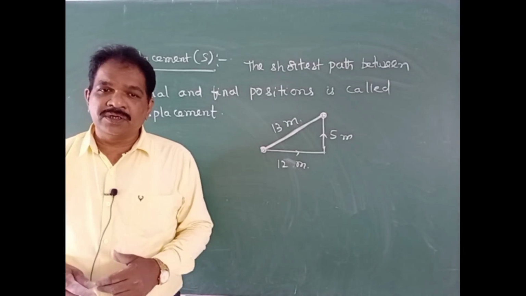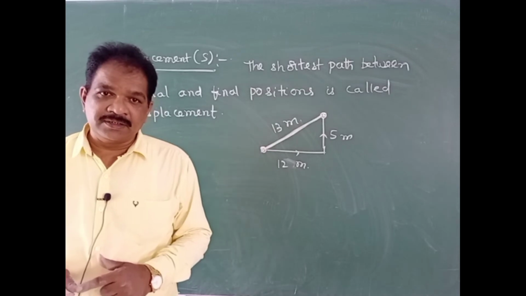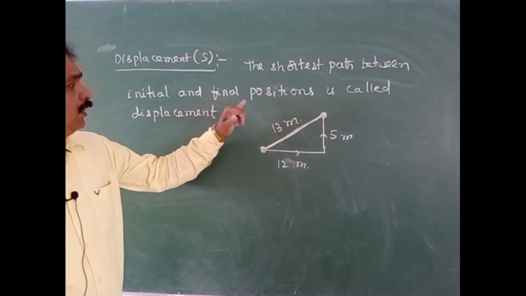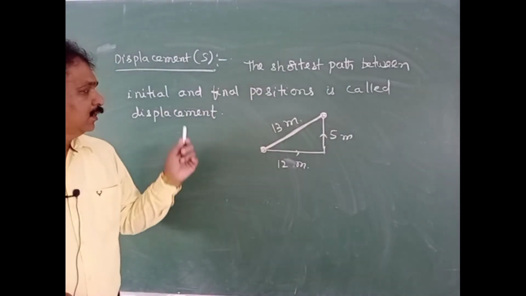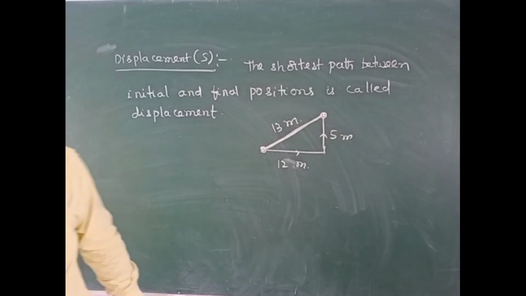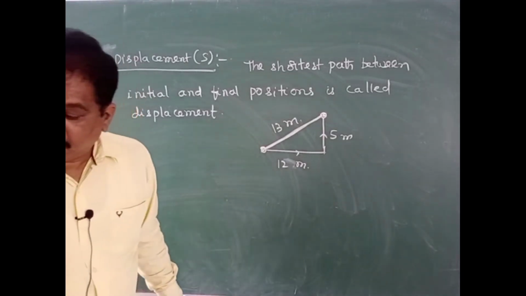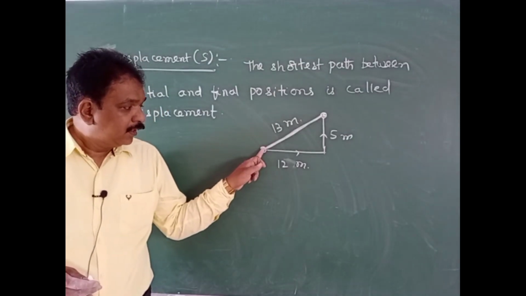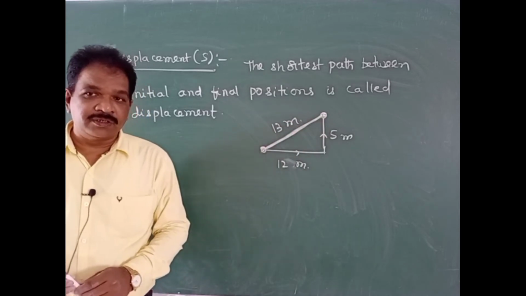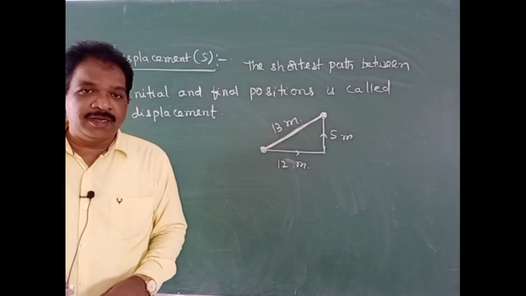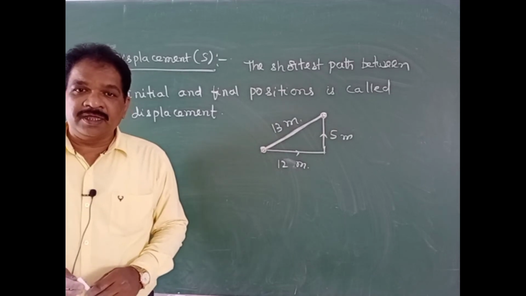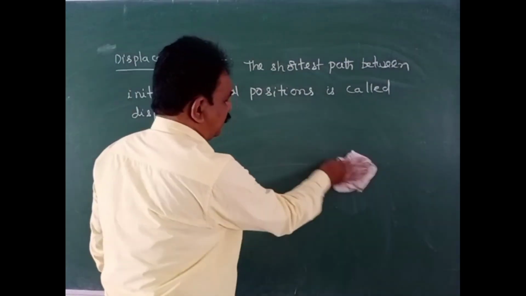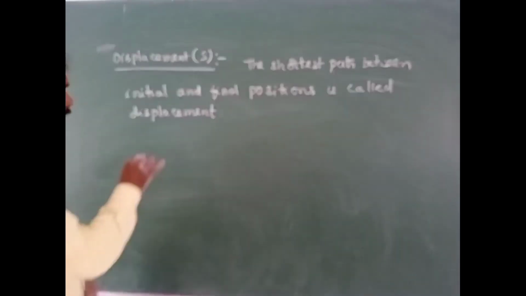So what we discussed now: what is meant by distance, what is meant by displacement. The shortest path between initial and final positions will be called the displacement. Here this displacement has direction. Always we have to go from initial position to final position. So it has some particular direction, so it will be considered a vector quantity.